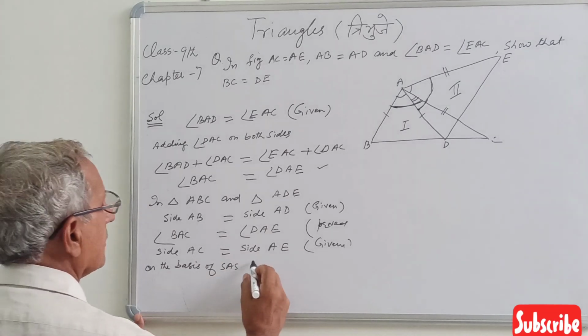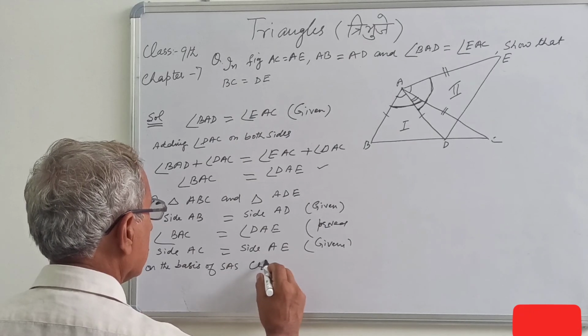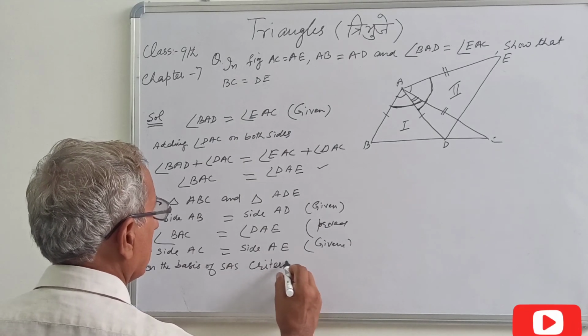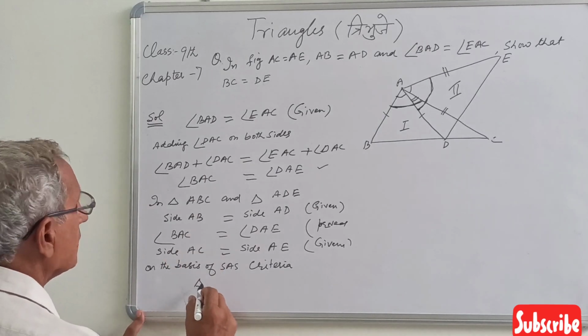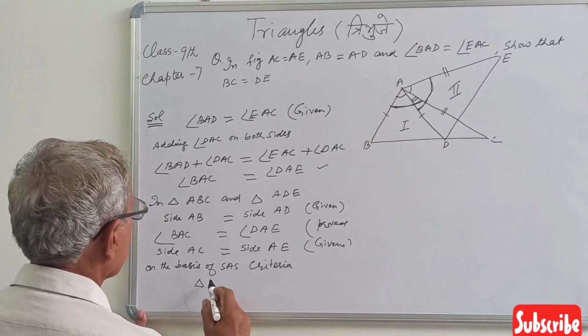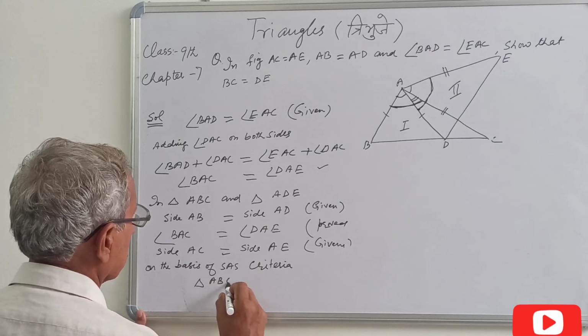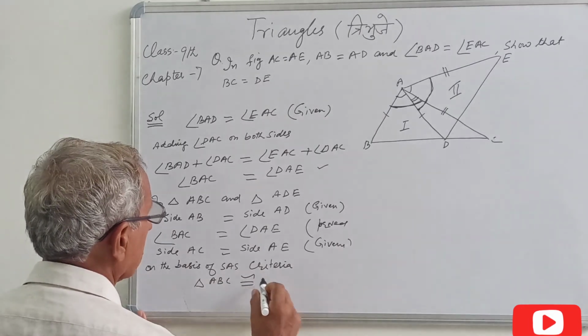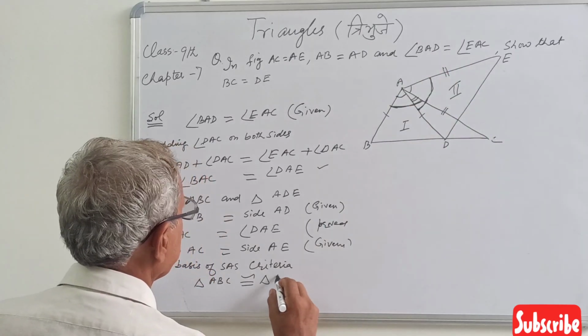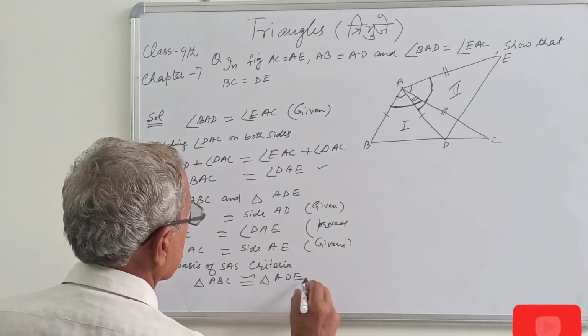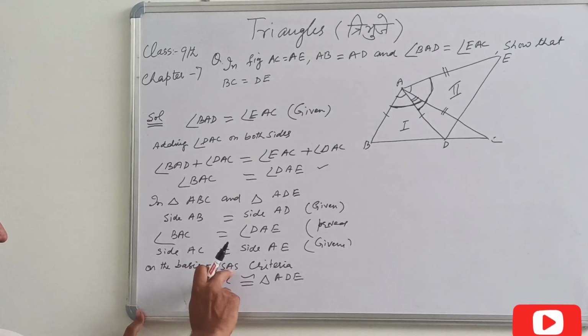Now see, on the basis of SAS congruency criteria, triangle ABC is congruent to triangle ADE. So criteria used SAS.